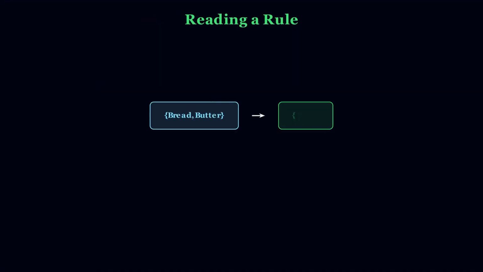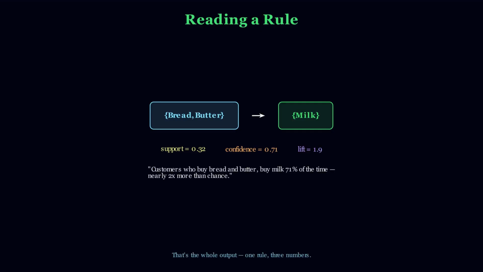Here's what a finished rule actually looks like. Bread and butter points to milk. Support 0.32. Confidence 0.71. Lift 1.9. In plain English, buy bread and butter, and you'll likely grab milk too, almost twice as often as chance.